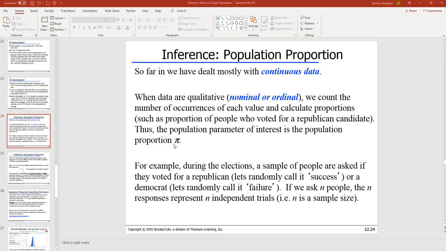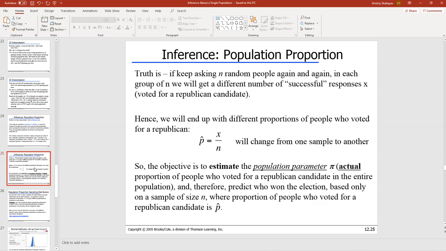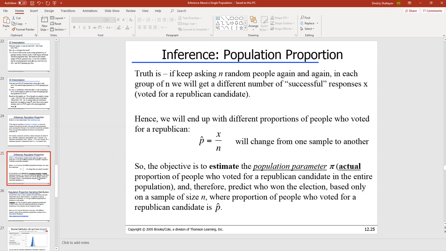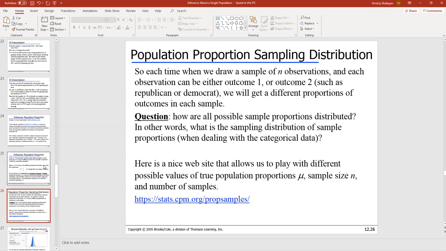Okay, so let's say that we are picking a group of people, 700 or 1500 or 2000 people, and every one of them we're asking, did you vote for a Republican or for a Democrat? So, and after that, here's what happens, right? We are going to record randomly. I can't remember where I put that. Republican as one, somewhere on the slides, I'm sure. Yeah, this one right here.